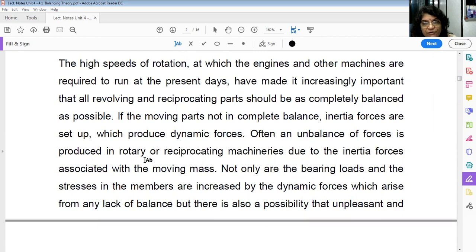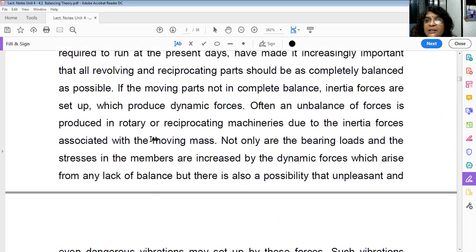Due to inertia forces, unbalance is created in the reciprocating machineries, and in rotary machineries because of the eccentricity, because the rotors are not mounted exactly symmetrical. That means the CG of the rotor is not matching with, or not falling on, the axis of rotation of the shaft, then the unbalance will be created.